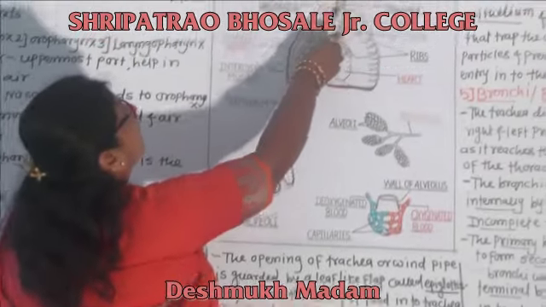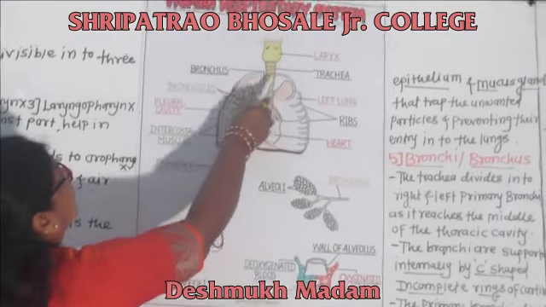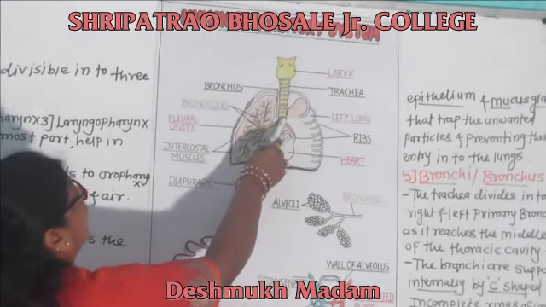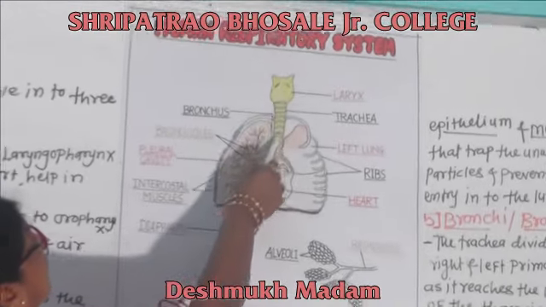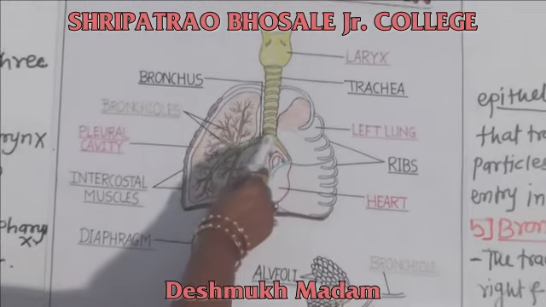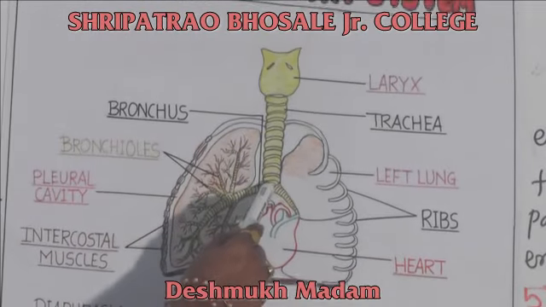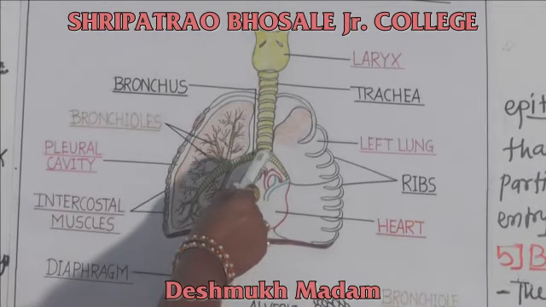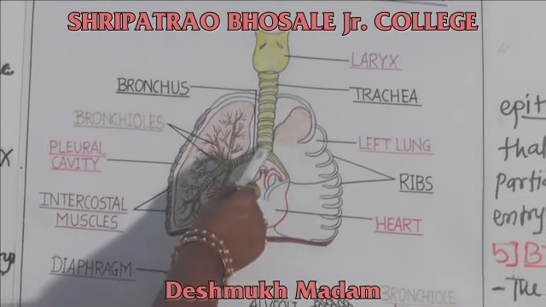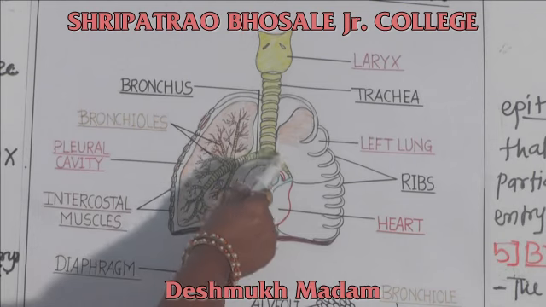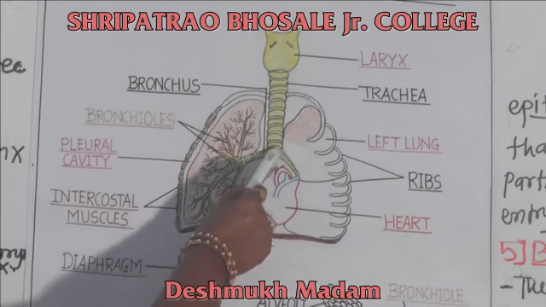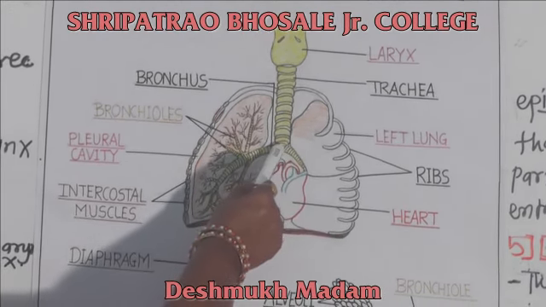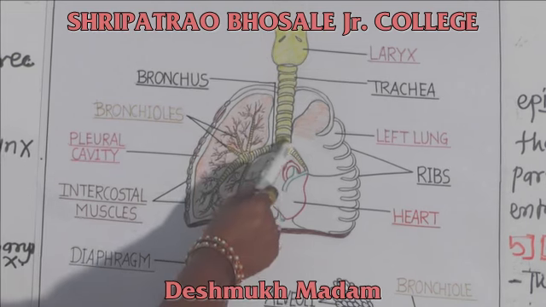See in the figure, this is the part of the trachea, which divides into two branches in the middle of the thoracic cavity.